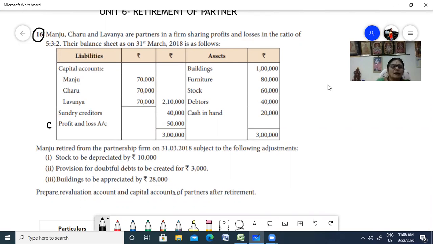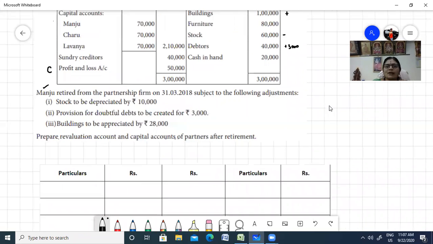Now who's going to retire? Manju is going to retire from the partnership firm on 31/3/2018, subject to the following adjustments. Stock to be depreciated by 10,000, provision for doubtful debts to be created by 3,000, building to be appreciated by 28,000. So building to be appreciated, so plus 28,000. There's no provision, so you're going to create a provision of 3,000, right? Then depreciation, you're going to reduce stock by 10,000. So let us do the revaluation account and capital account of the partner, right?